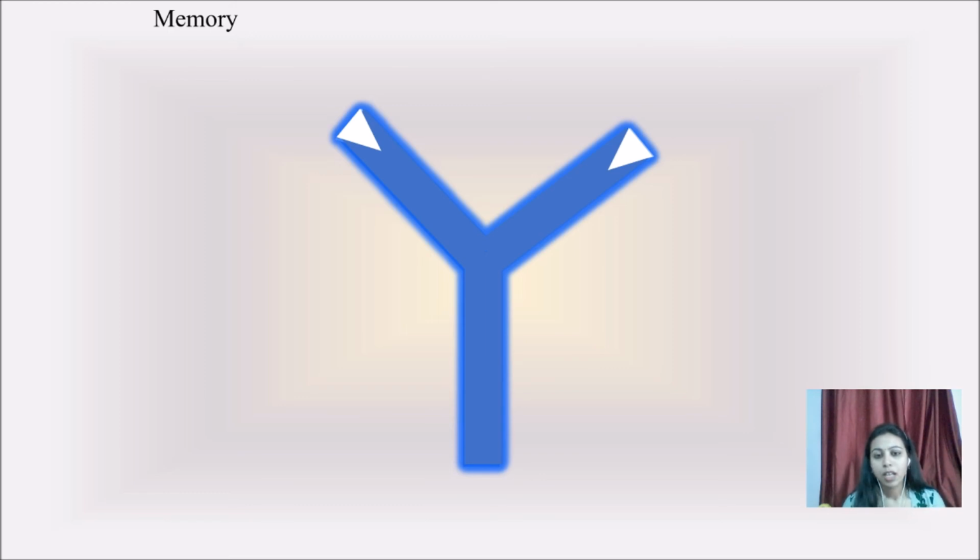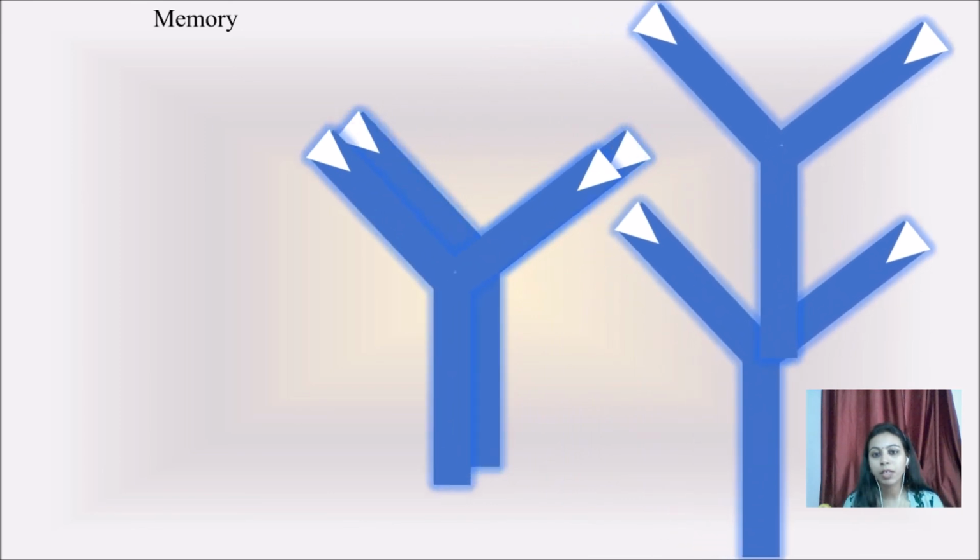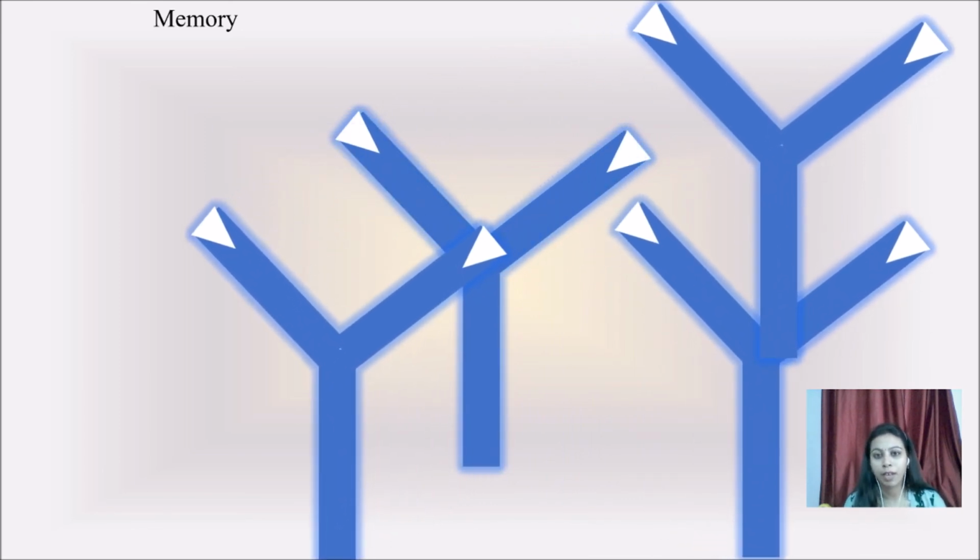Memory cells. What happens after interacting, after recruiting the cells, and after having a specific immune response against the foreign particles which have entered our body? A specific immunological response or memory will be developed, and this will remain inside our body until and unless we interact with a similar type of antigen again in our lifespan.